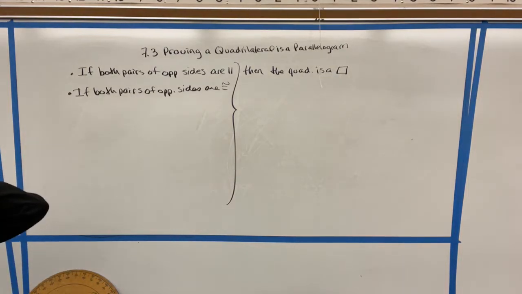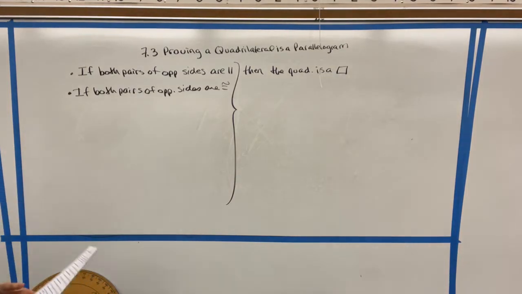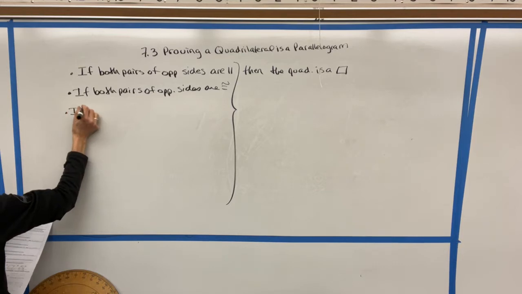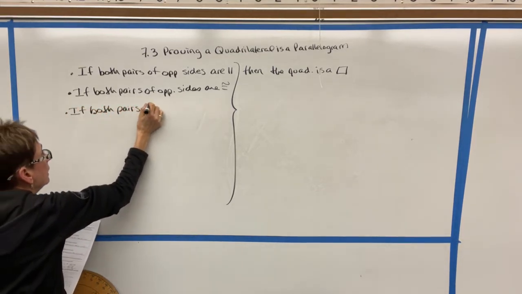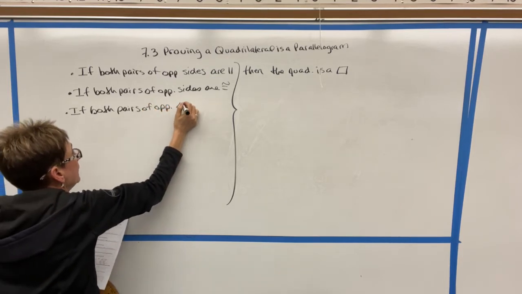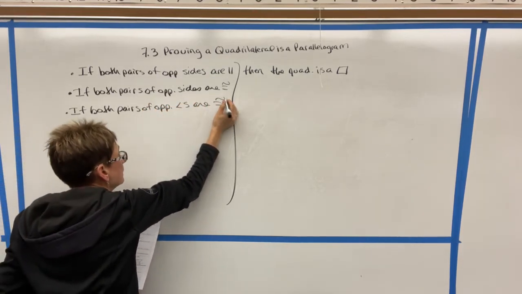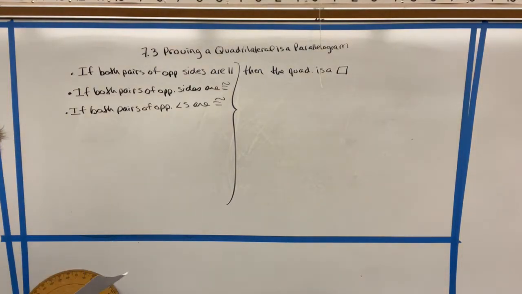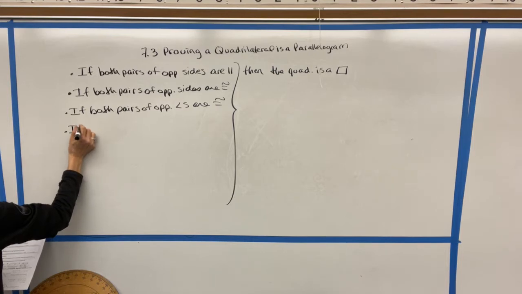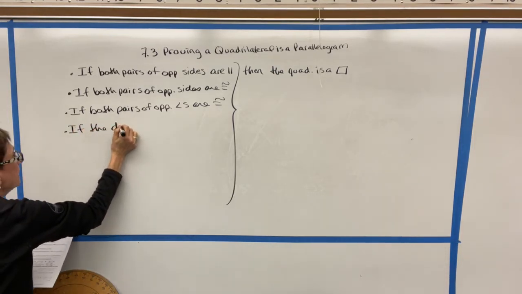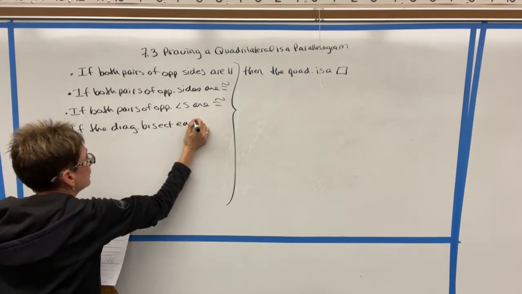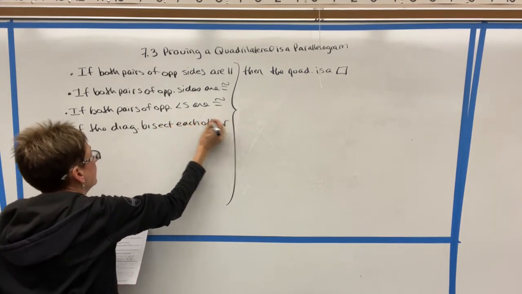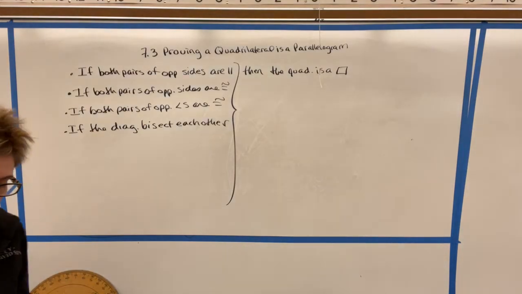Can anyone think of another one? How about if both pairs of opposite angles are congruent, then the quadrilateral is a parallelogram. And we can also say if the diagonals bisect each other, then the quadrilateral is a parallelogram.